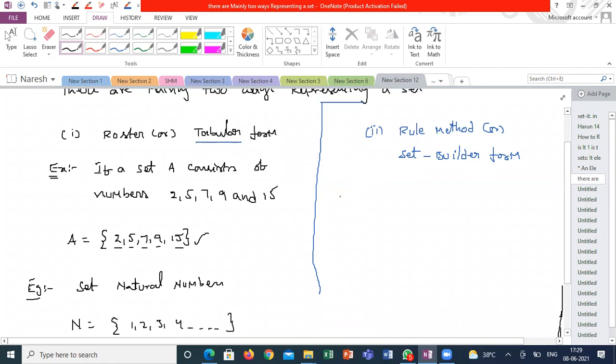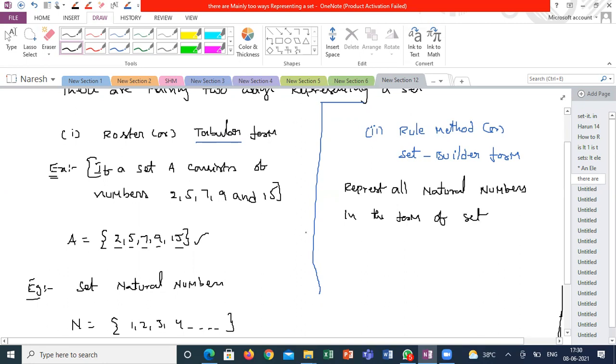Suppose I want to represent all natural numbers in the form of a set.